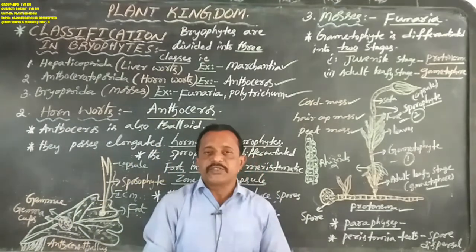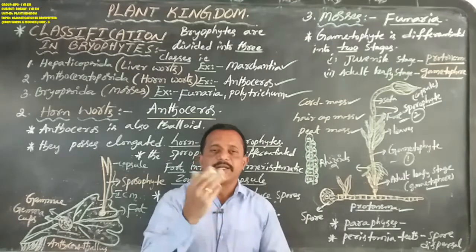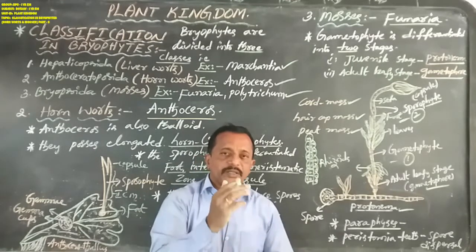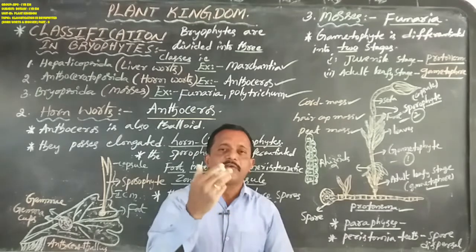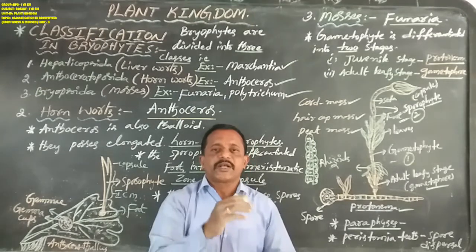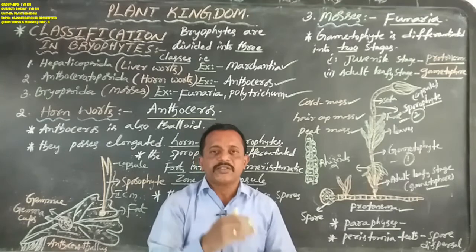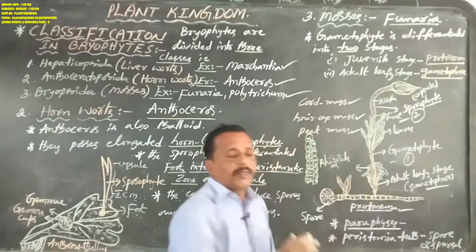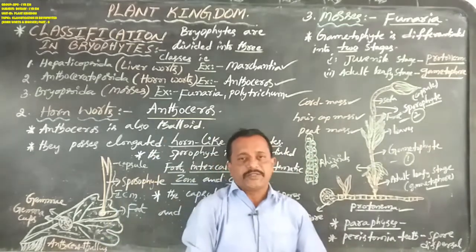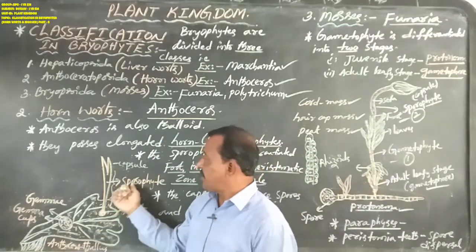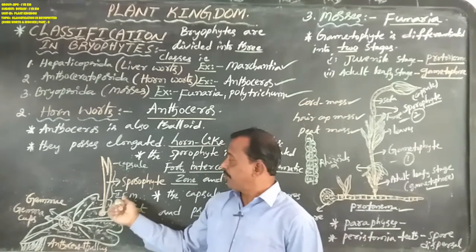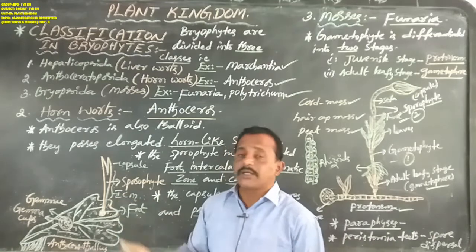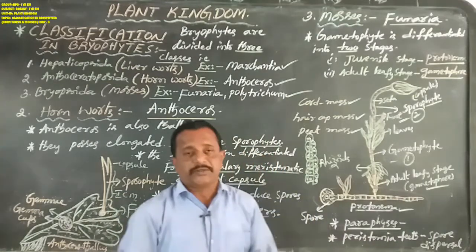The Marchantia sporophyte is differentiated into 3 parts, that is foot, seta and capsule. The same, the mosses Polytrichum and Funaria sporophyte consist of 3 parts, that is foot, seta and capsule. But only Anthoceros sporophyte differs. The Anthoceros sporophyte is differentiated into foot, intercalary meristematic zone and capsule. Seta does not appear in the Anthoceros sporophyte.